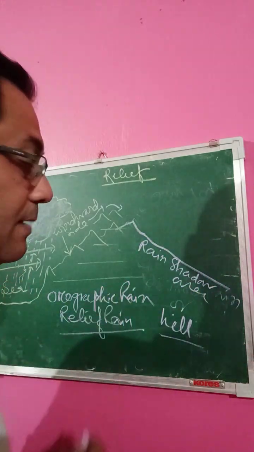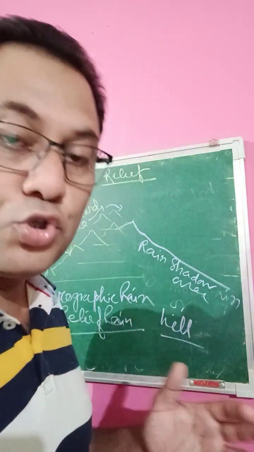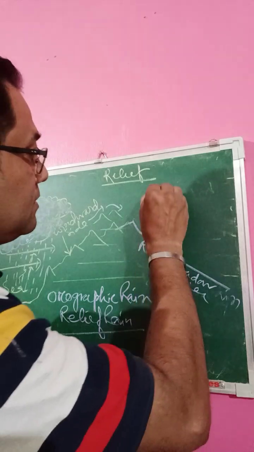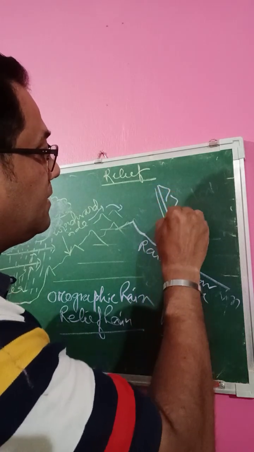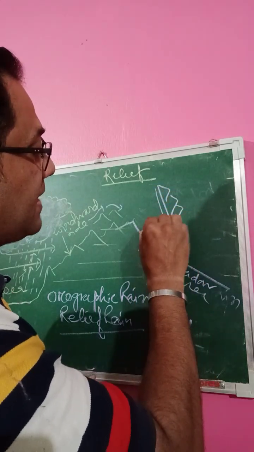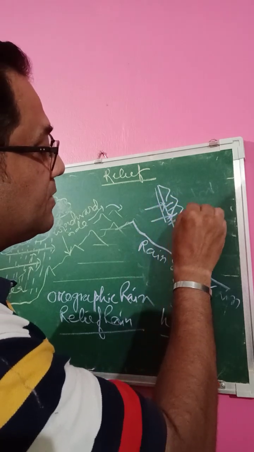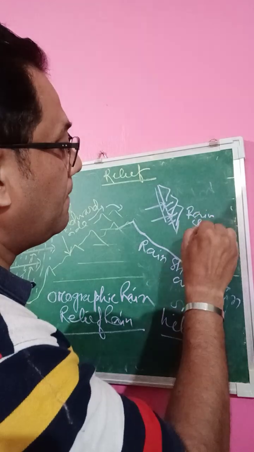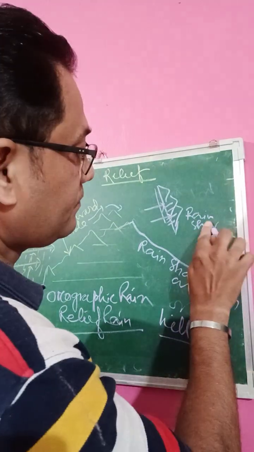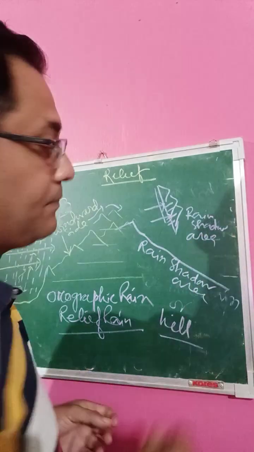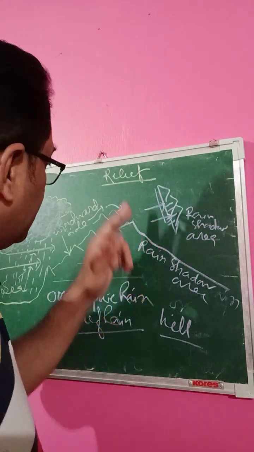Why am I discussing it? Because when we will be discussing monsoon, then we will be discussing the Western Ghats. These Western Ghats mountains act as a barrier for the wind, and this side it rains, and this side is becoming a rain shadow area. That is why relief is very important.